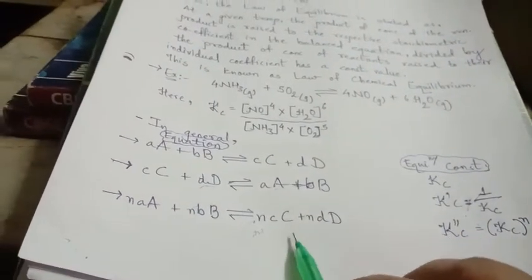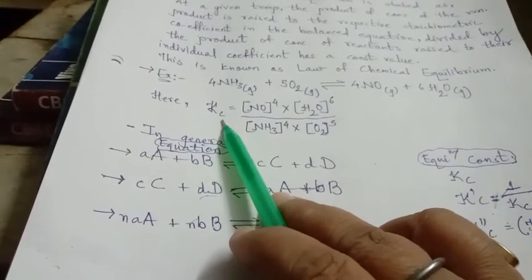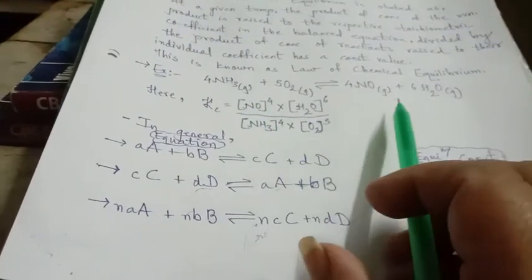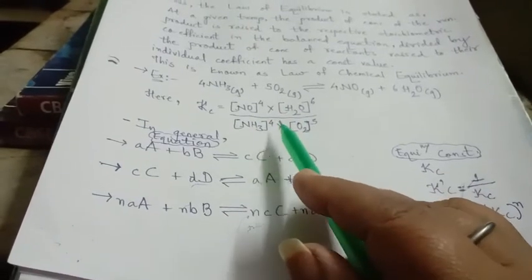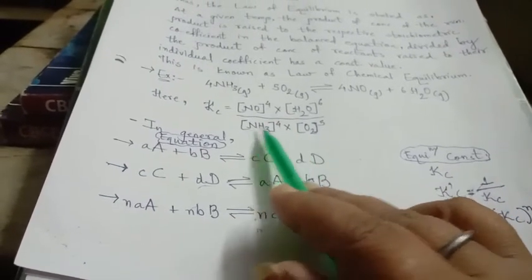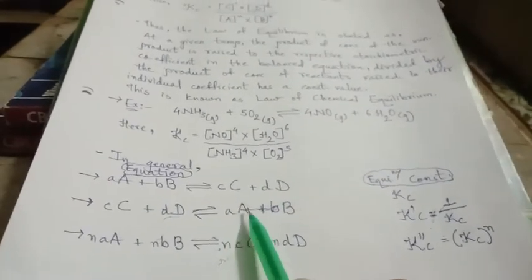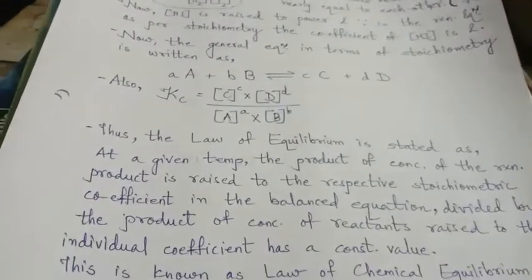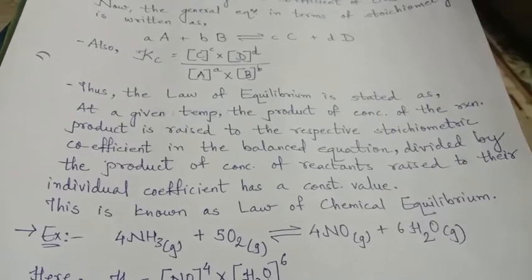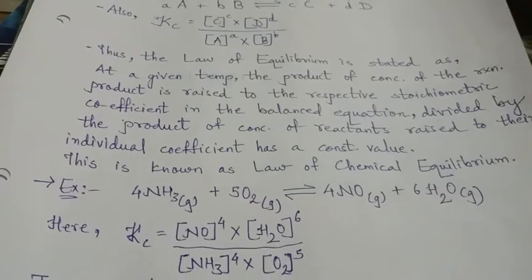So this is how we will be able to calculate the equilibrium constant for the concentrations of the given reaction: product of the products raised to their powers divided by product of the reactants raised to their powers. So this is the equilibrium constant, equilibrium expression, and the equilibrium law. Chemical equilibrium law, and a few numericals based on this, and the further topic we will do in the next video. By the time, thank you.